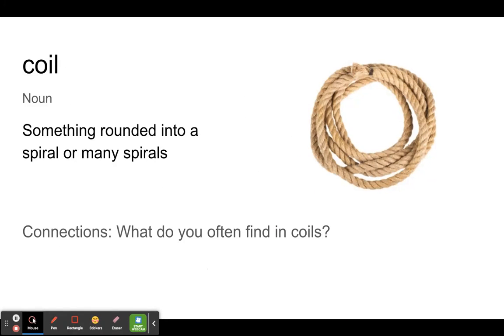Coil, something rounded into a spiral or many spirals. This rope is in a nice coil here. And you often find rope in coils, you often find wire, and also snakes or anything with a long tail, because the snake coils itself around, and it's especially dangerous when it's coiled because it's going to use that springy shape to be able to leap out and strike at something.